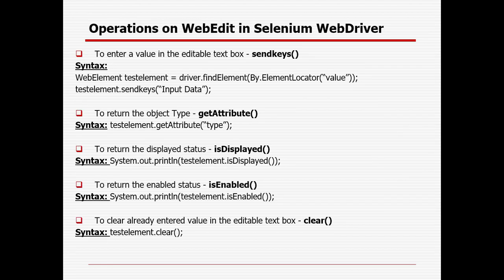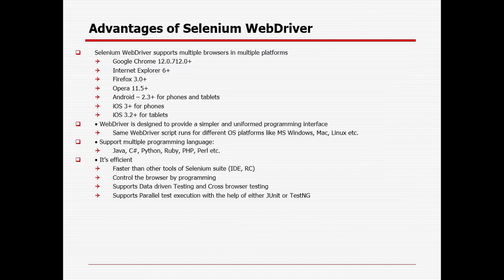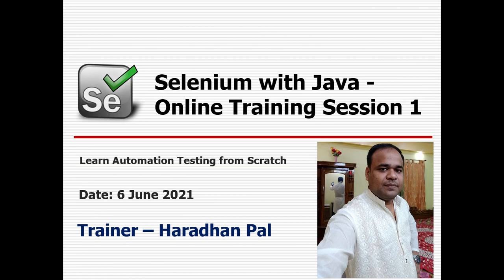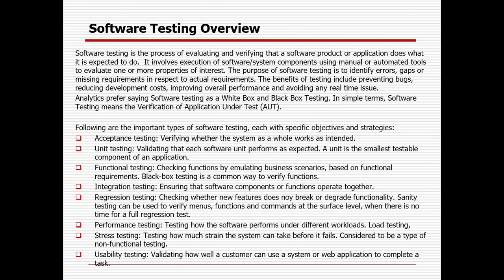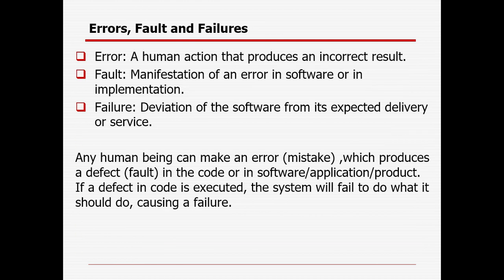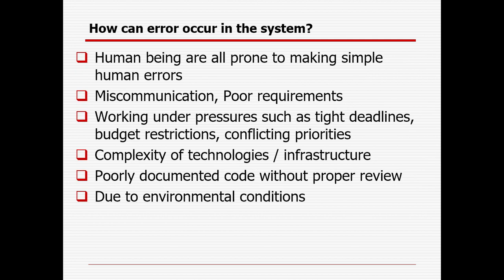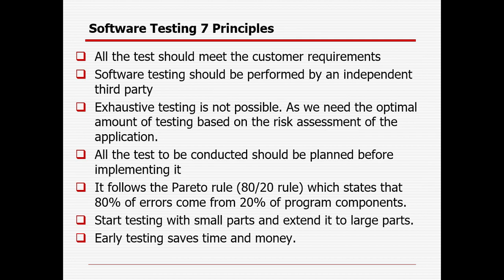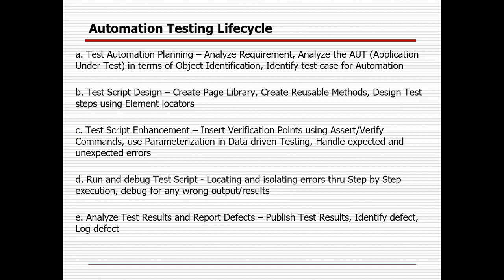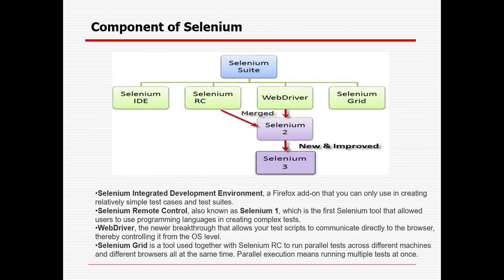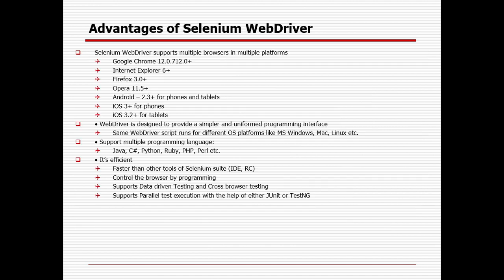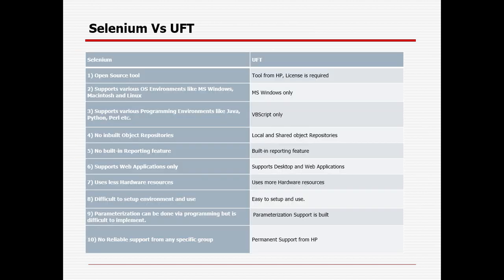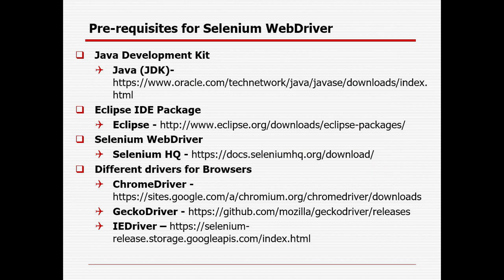So this is the topic for today's session, whatever I have tried to cover here. I hope everybody has got it. What is software testing all about? What is error, fault, failure? How can an error occur? The seven principles, automation testing concept, life cycle, different testing tools, components of Selenium, advantages and disadvantages of Selenium, advantages of Selenium WebDriver, the difference between Selenium RC and Silk, and the prerequisites.